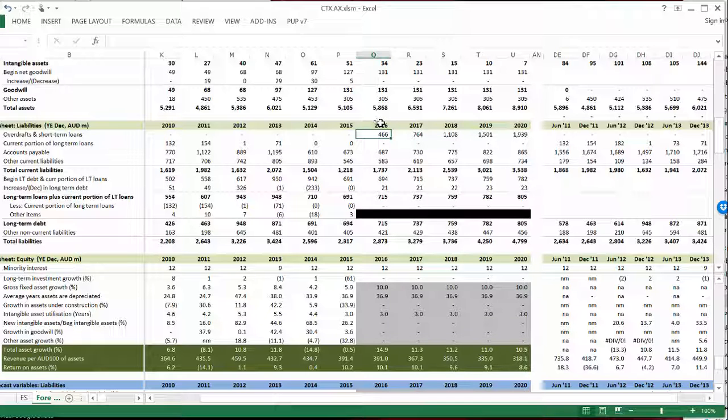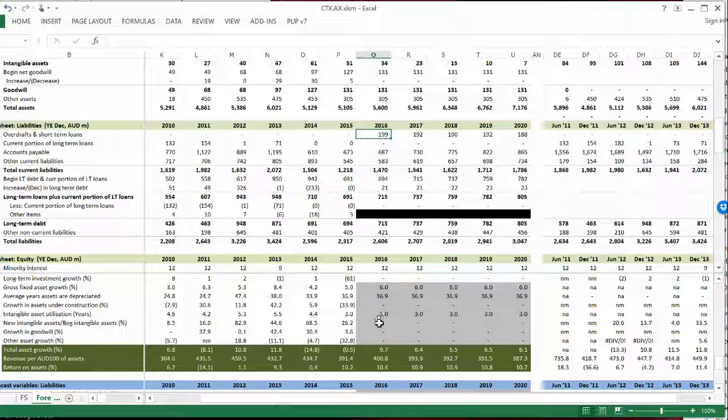Now it could be that our asset growth was too high. So one of the things that we could do is cut down, for instance, fixed asset growth. This company has been on average about, let's say, 6%. So what if we change the 10 to 6%? What would happen then? We'd need to borrow less money. So you always want to look at the overdrafts. You want to look at your cash levels and the overdrafts to understand what you're doing there, right?